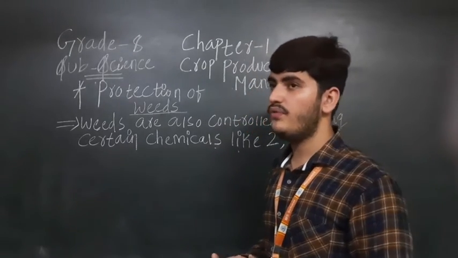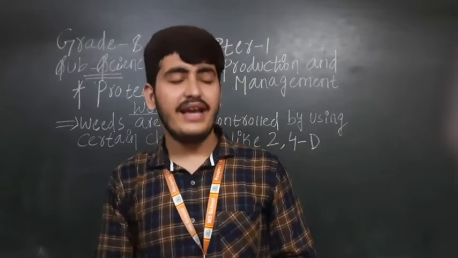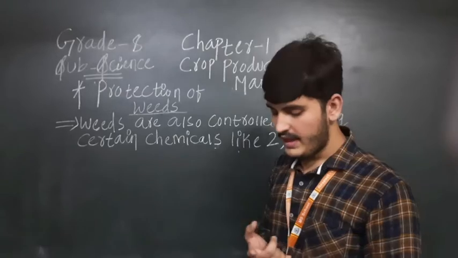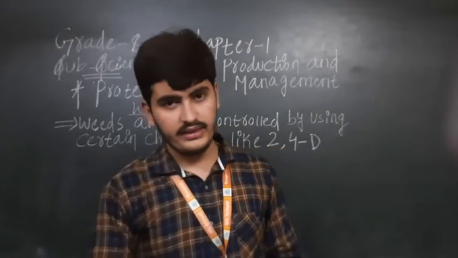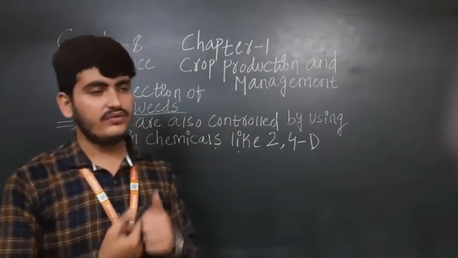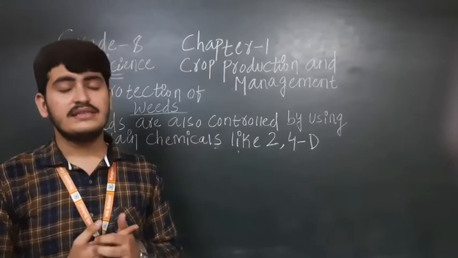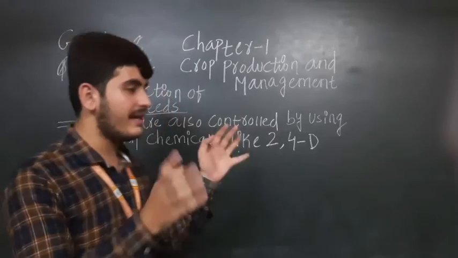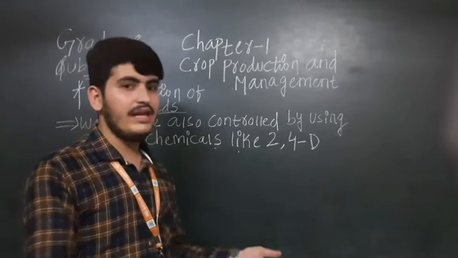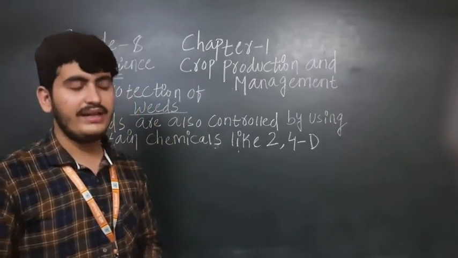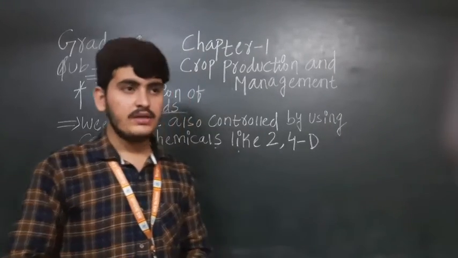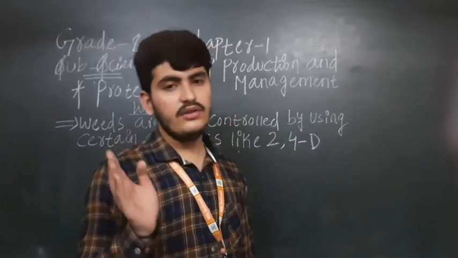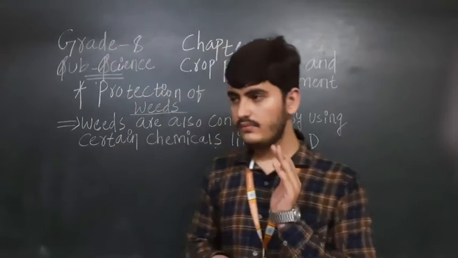If there is overcrowding of crops and weeds, then the crops will not get proper nutrients, proper sunlight and water. For any crop we are growing, all the nutrients, sunlight and water should be proper. If other plants are mixing in, it will become overcrowding and the crop will be damaged.